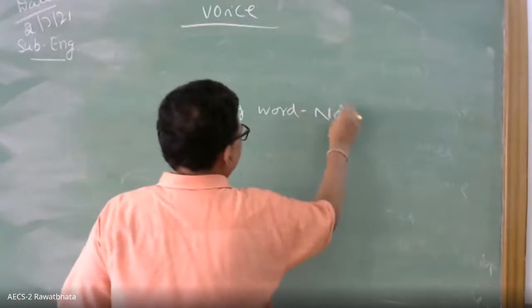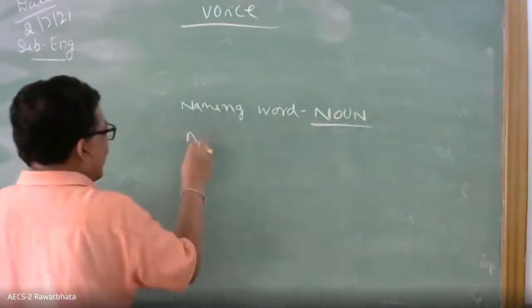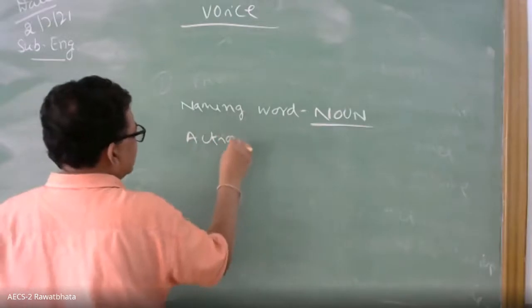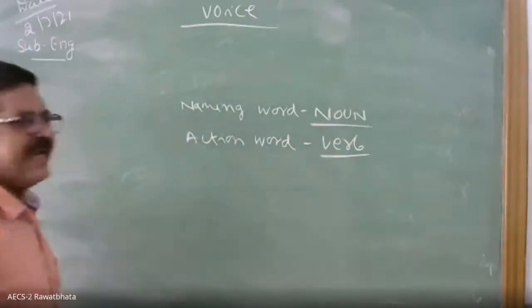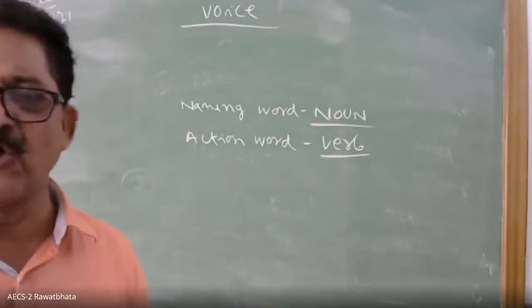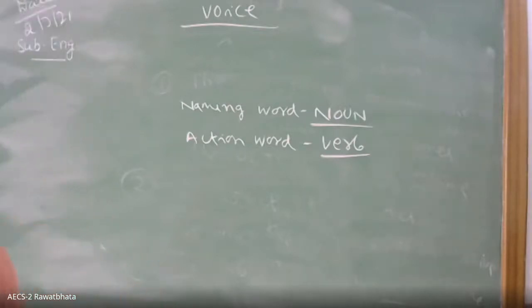Any name is a noun. Action words are verbs. See, eating, laughing, jumping, falling down, reading, sleeping, any action you tell comes under verb.